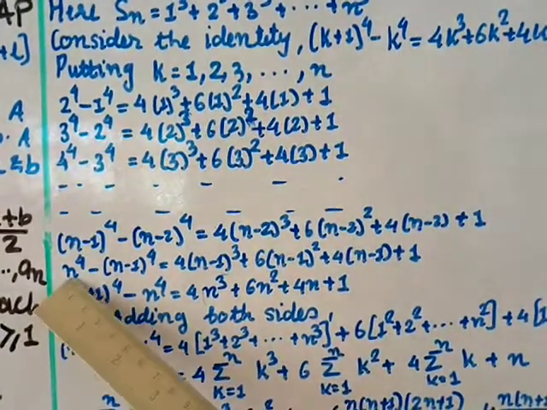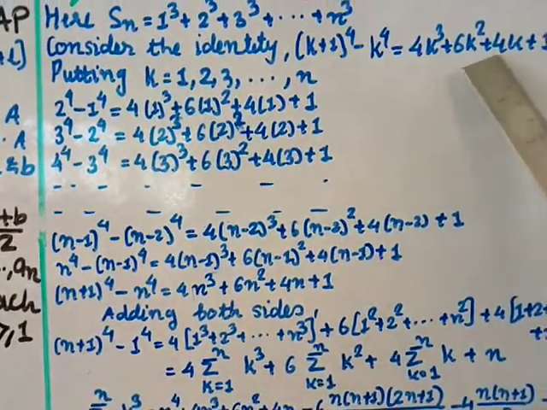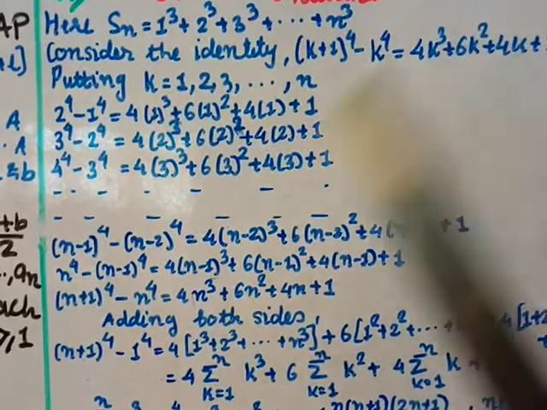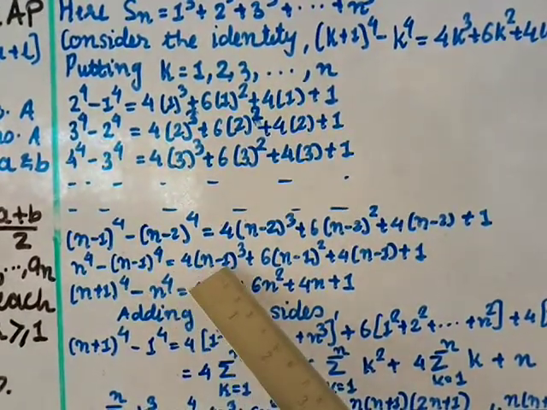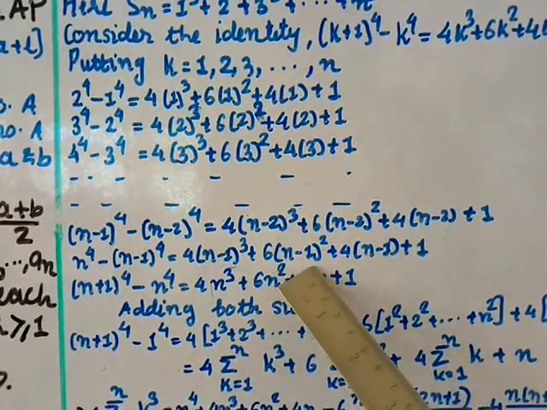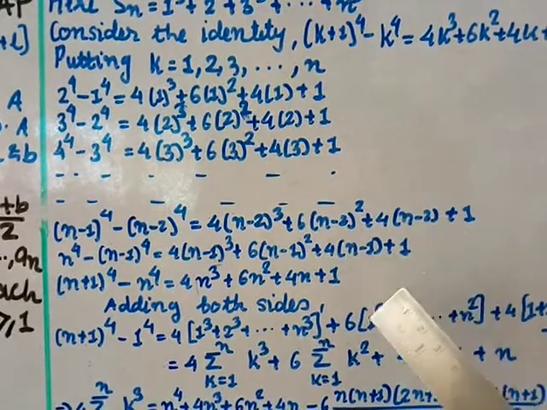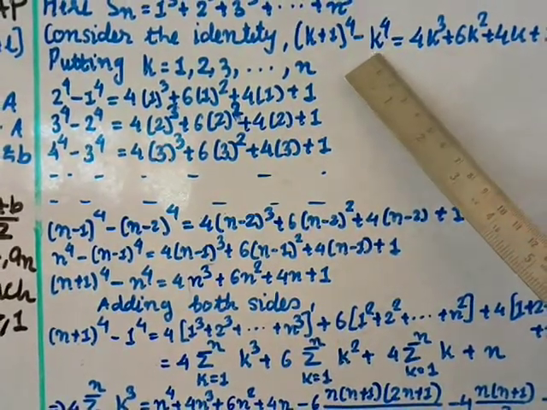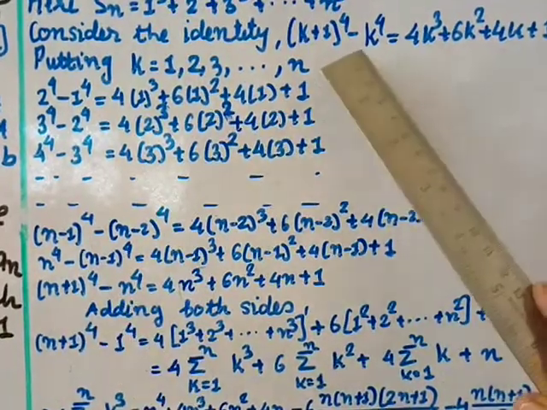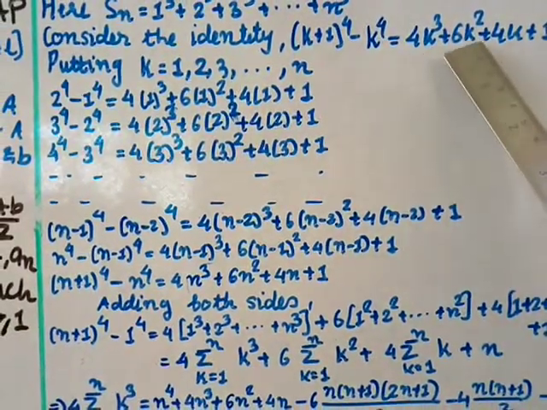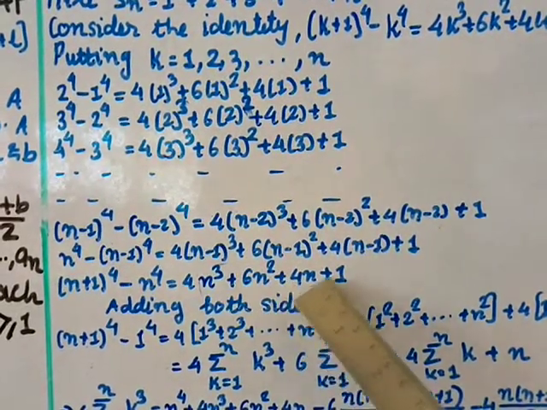So here you get n power 4 minus n minus 1 power 4. And wherever is k, put n minus 1. So you get 4 into (n minus 1) cube plus 6 into (n minus 1) square plus 4 into (n minus 1) plus 1. Next you put k equal to n. So you get n plus 1 power 4 minus n power 4, and wherever is k, put n. So 4 into n cube plus 6 into n square plus 4n plus 1.